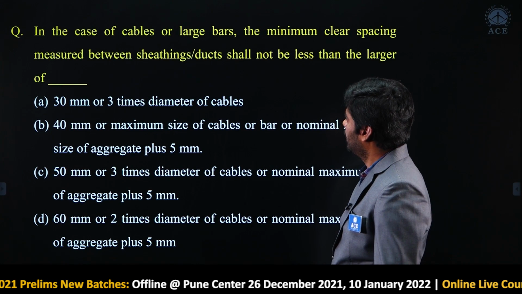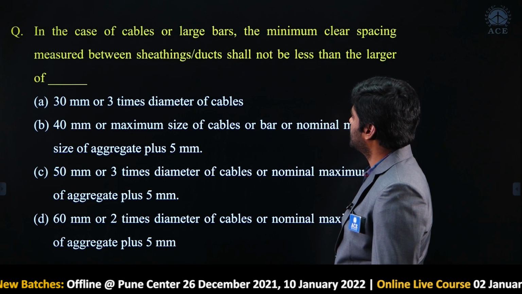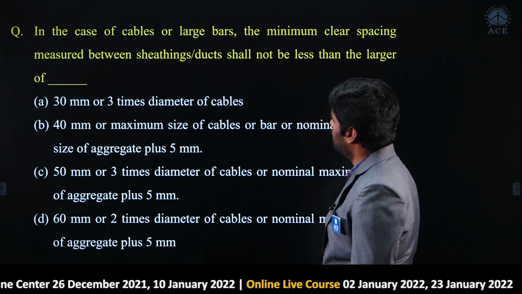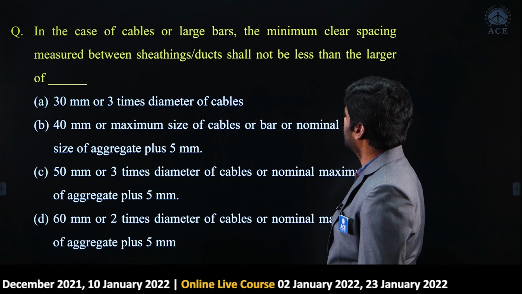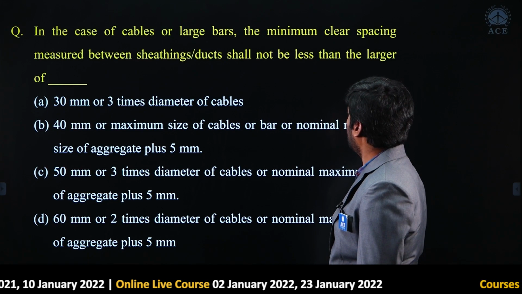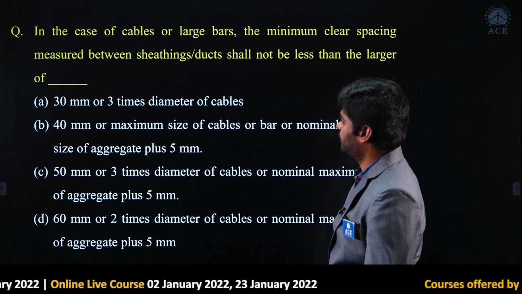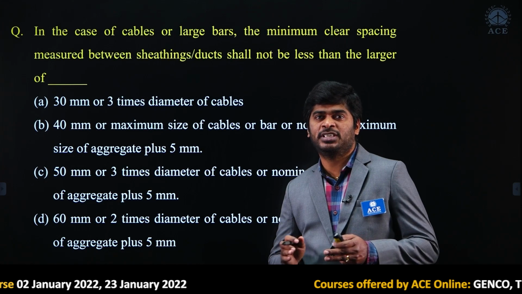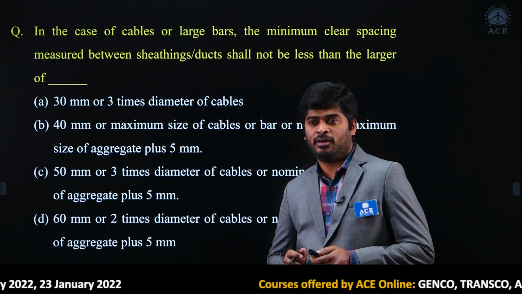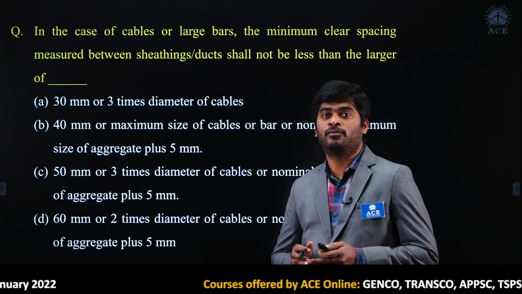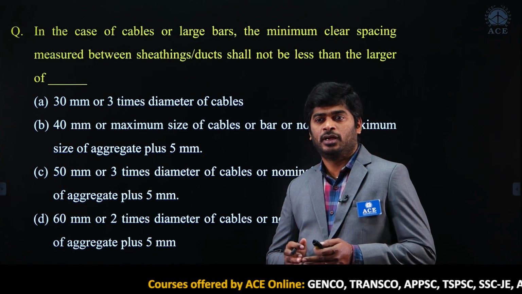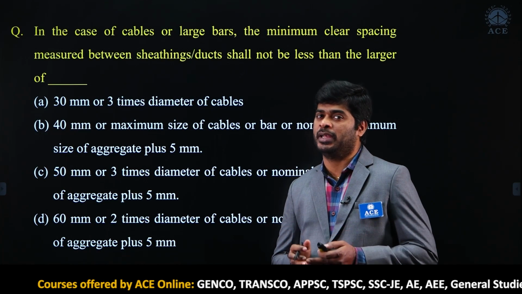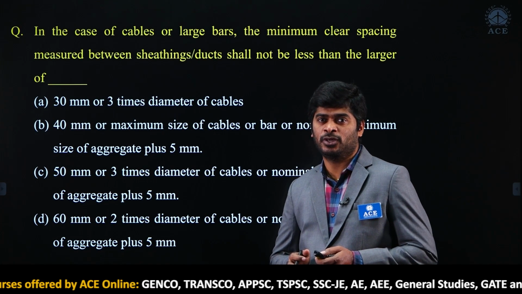Next question. In the case of cables or large bars, the minimum clear spacing measured between sheathings or ducts shall not be less than the larger of. According to IS 1343 code, the spacing should not be less than 40 mm, or the size of the cable or bar, or 5 mm plus nominal maximum size of coarse aggregate.